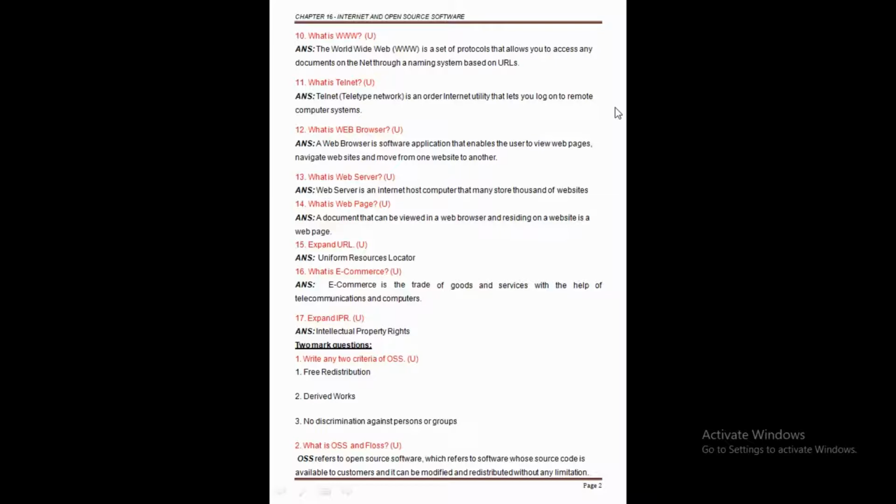The first one is free redistribution, second is derived works, and third is no discrimination against a person or group of persons. The meaning of discrimination is restriction. There is no restriction when you distribute to any person or a group of persons.